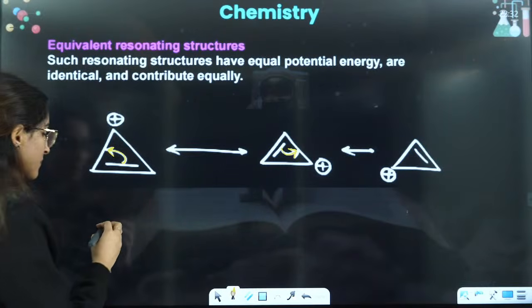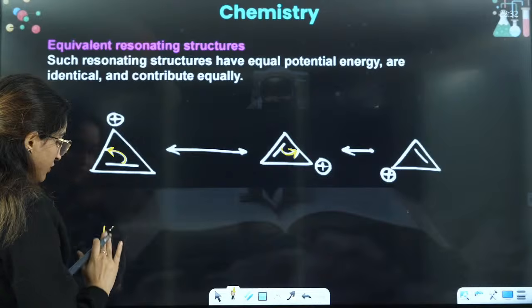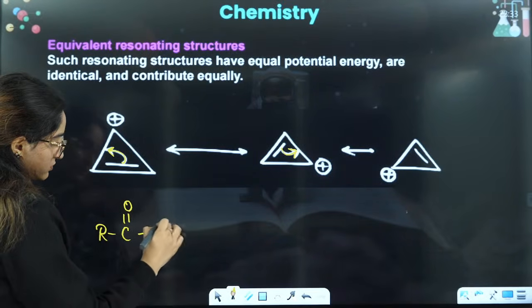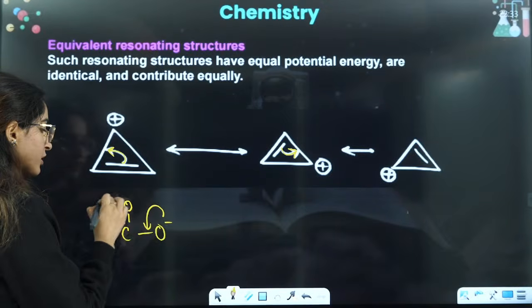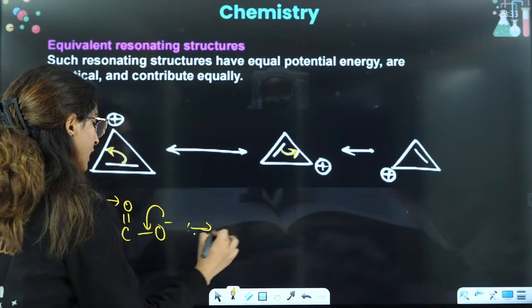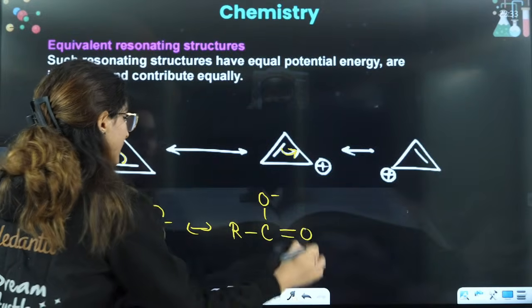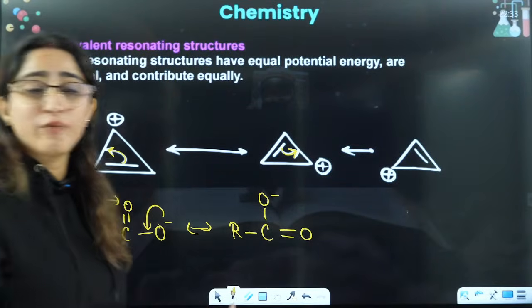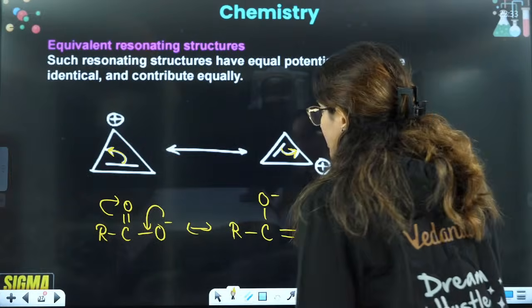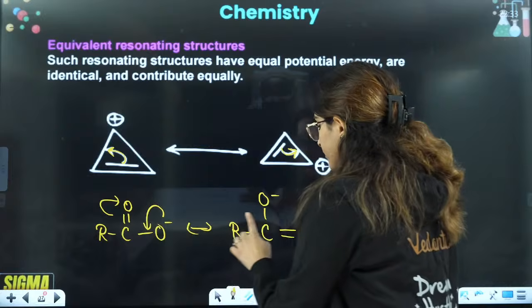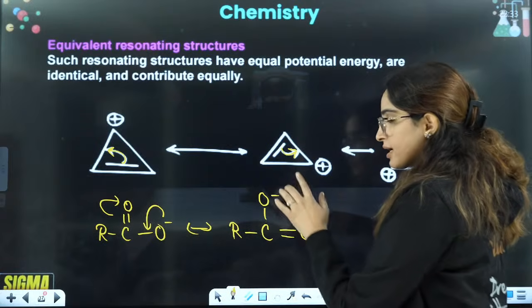You can also say, for example, you have this. This will shift here, this will shift here, and it will have R, CO negative double bond. Can I say both of them are equivalent structures? Yes. This is carbon having double bond O and single bond O negative, and this carbon is also having double bond O and single bond O negative.